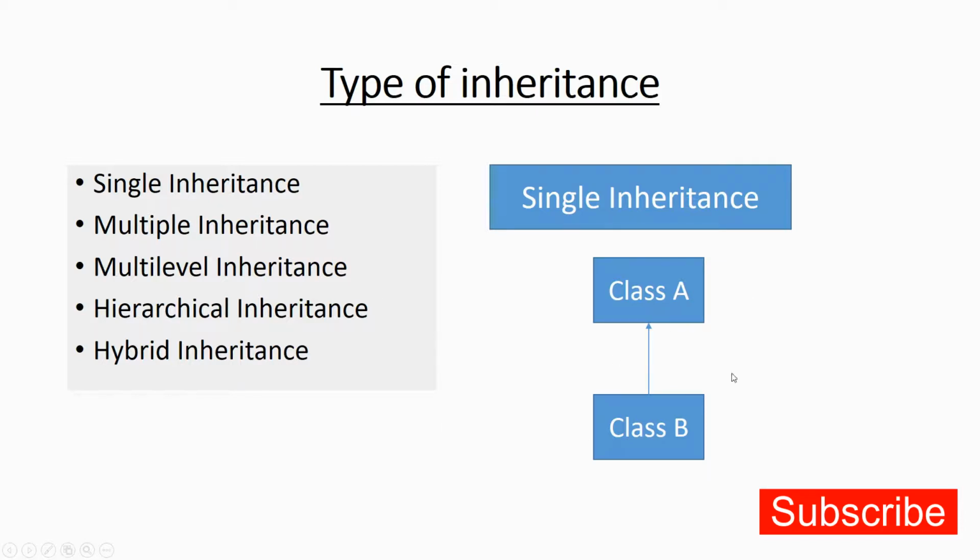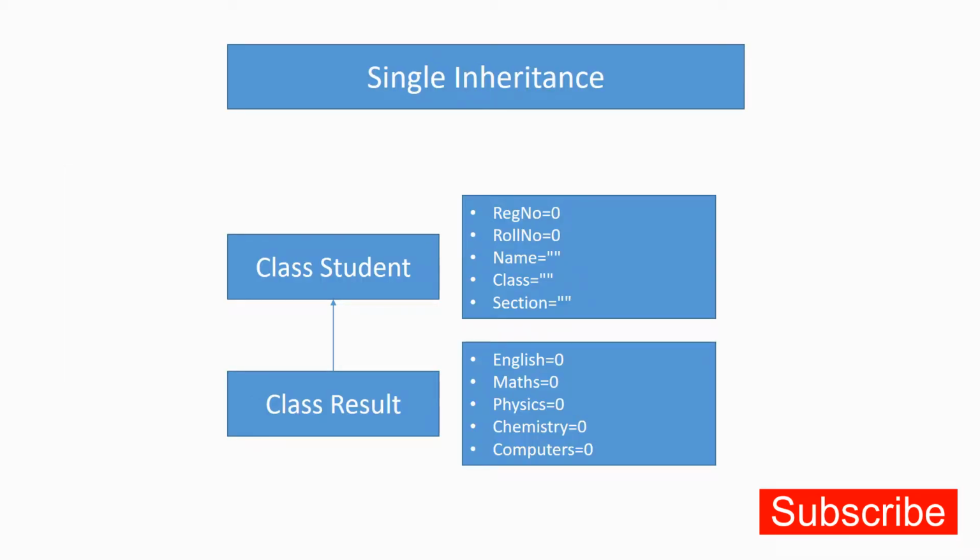As you can see in this diagram, there are only two classes, class A and class B. B has been derived from A. That's single inheritance. Okay, we are going to practically implement this now.